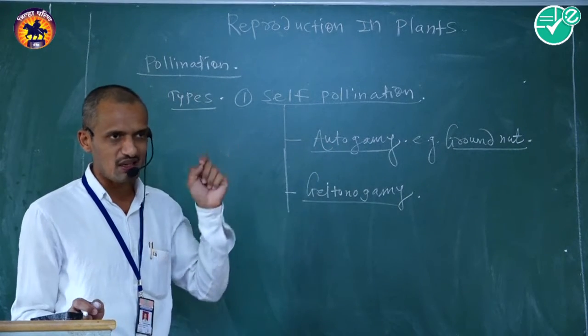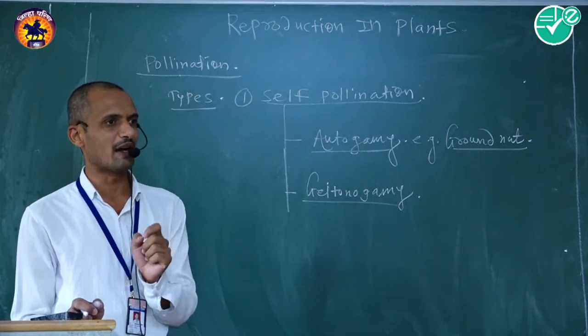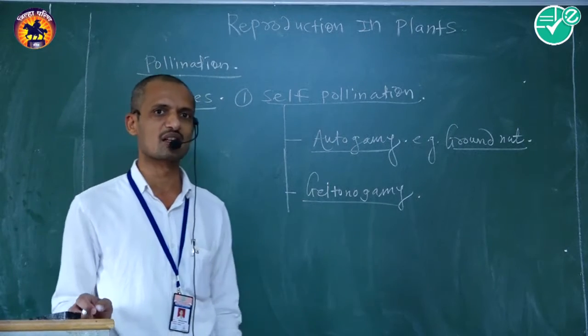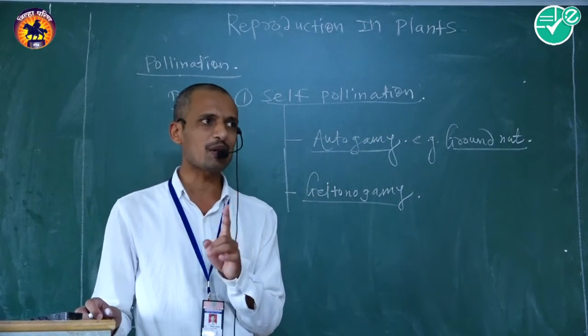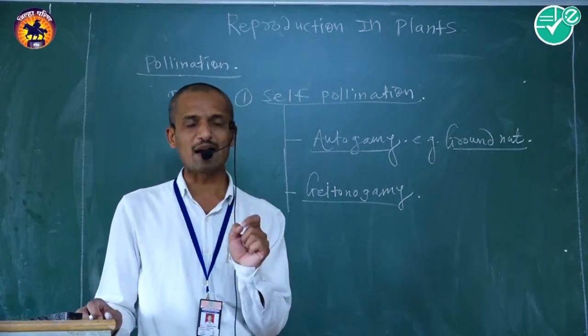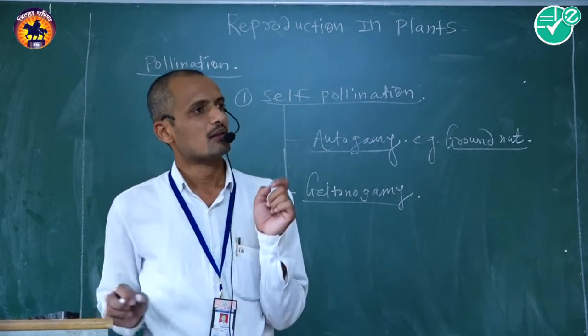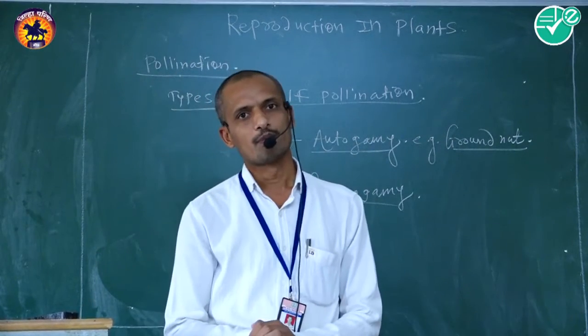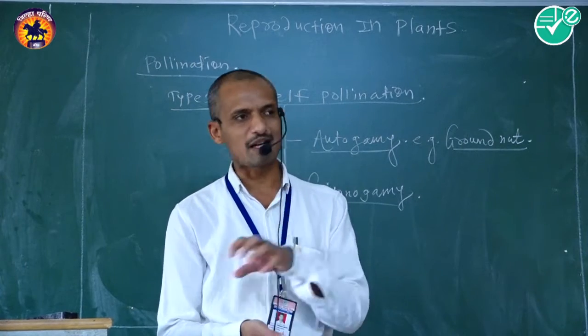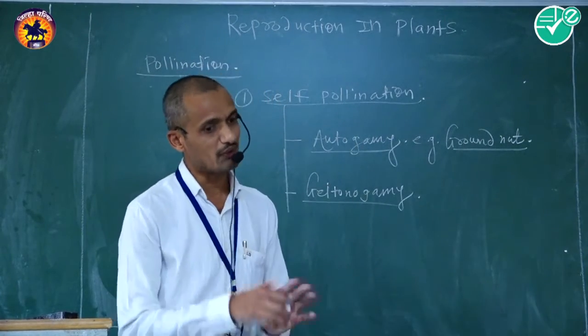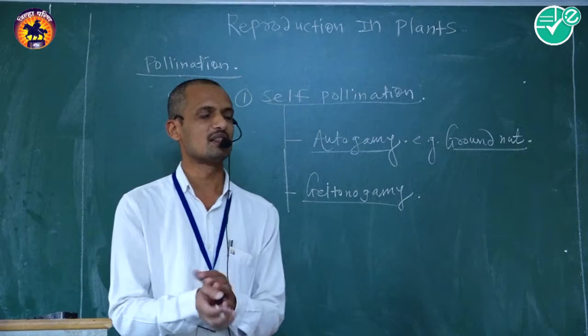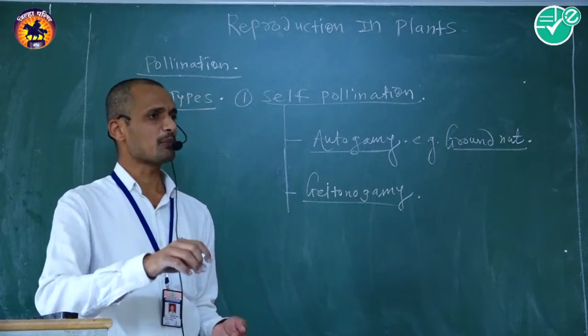Autogamy means the transfer of pollen grain from anther to the respective stigma of the same flower. A single flower contains pollen grains present in the anther lobe, and they deposit on the stigmatic surface of the same flower.